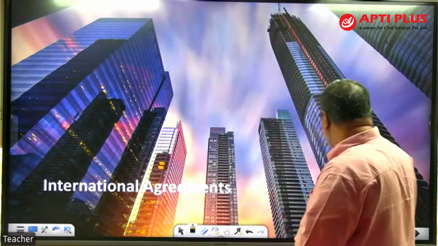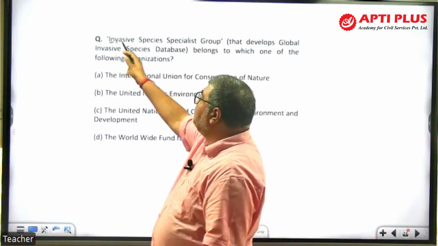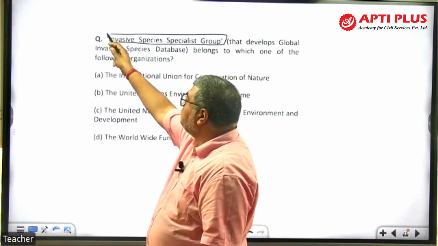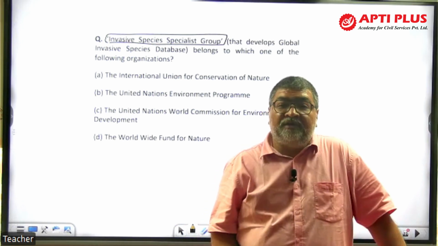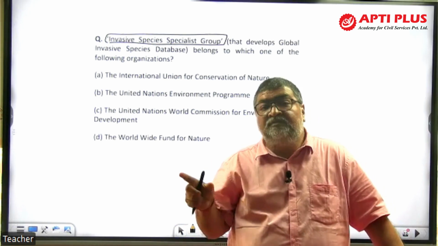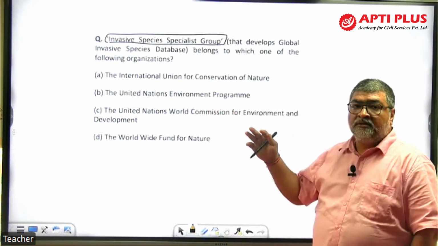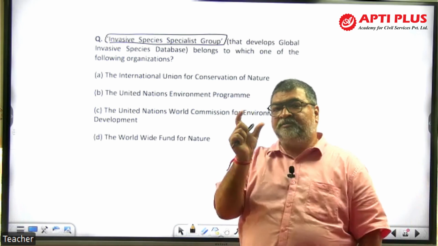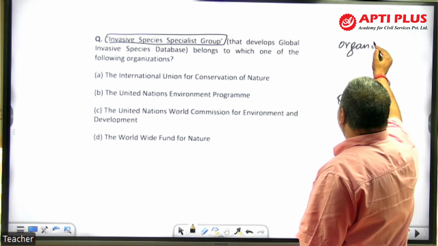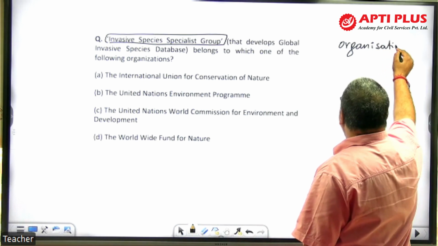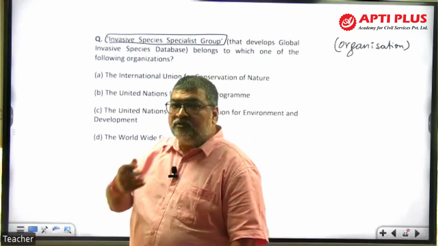Now let's look at here. If we take the question here, there's the Invasive Species Specialist Group, which looks into invasive species which are affecting the ecosystem and the native biodiversity. सीधा क्वेश्चन, ये इस तरह का क्वेश्चन आजकल काफी आ रहा है कि सीधा एक क्वेश्चन पूछा जाता है ऑर्गेनाइजेशन बेस्ड, whether it is a global organization or national level organization, which is there in the news, right? And direct question.